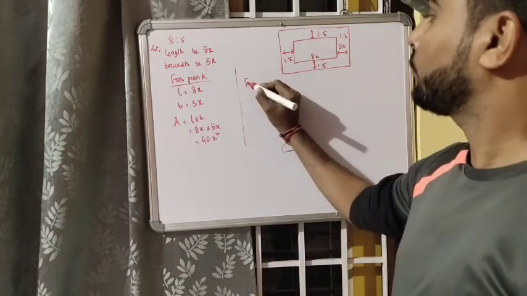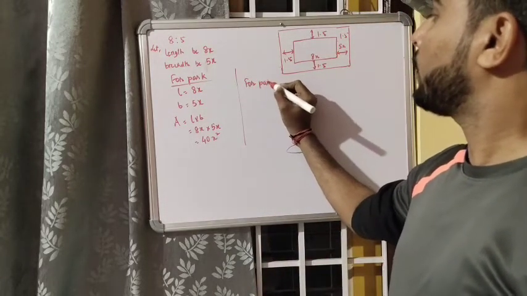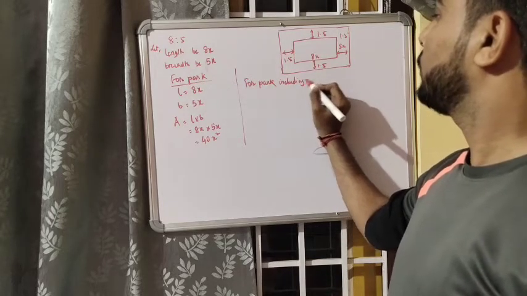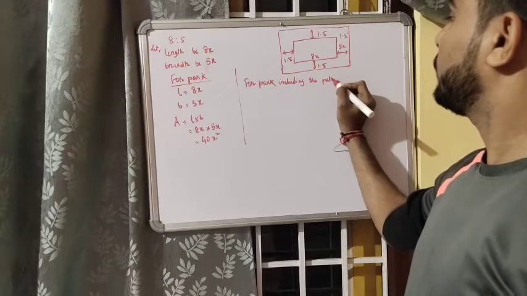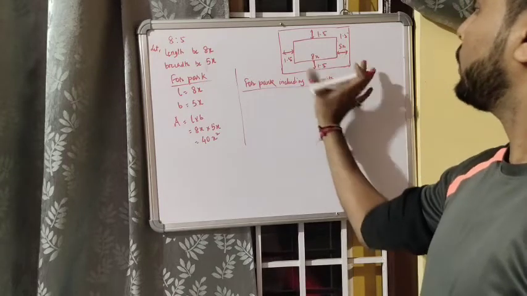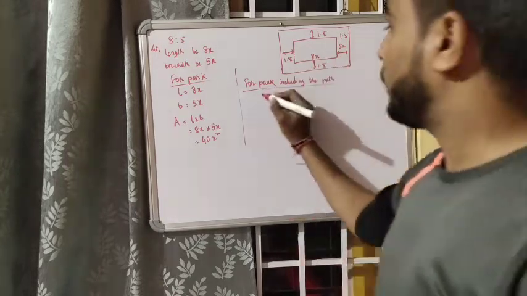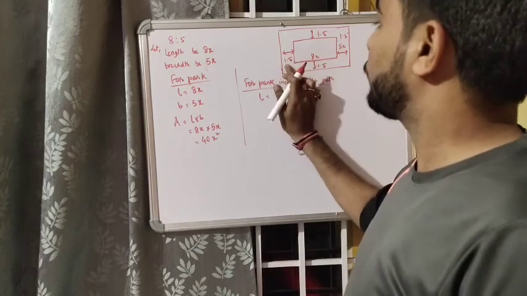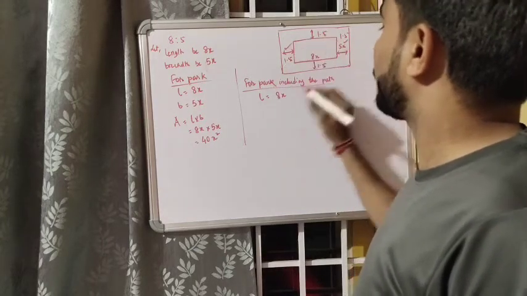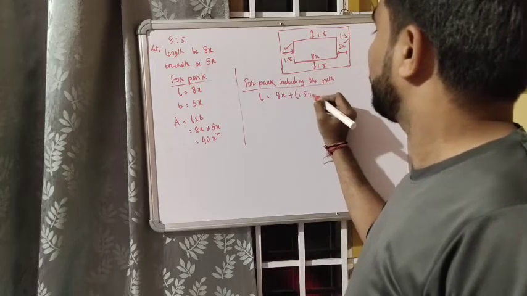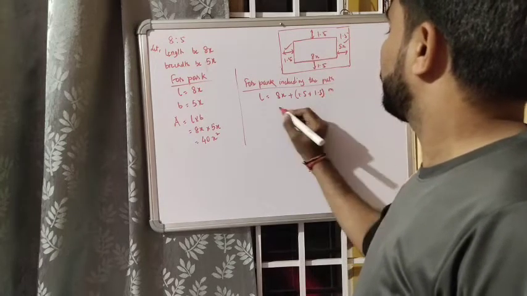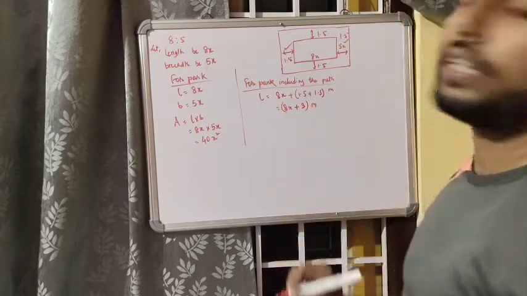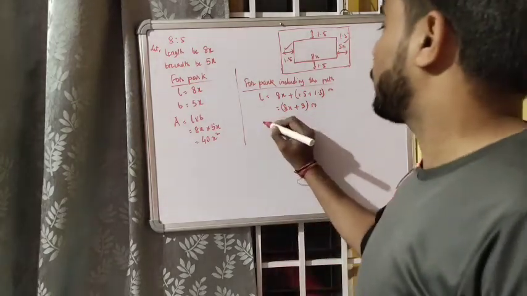Now for the park including the path, the length will be equal to, from here to here it is 8x, and this is 1.5 plus 1.5. So 1.5 plus 1.5 will be equal to 3. So it will be 8x plus 3.